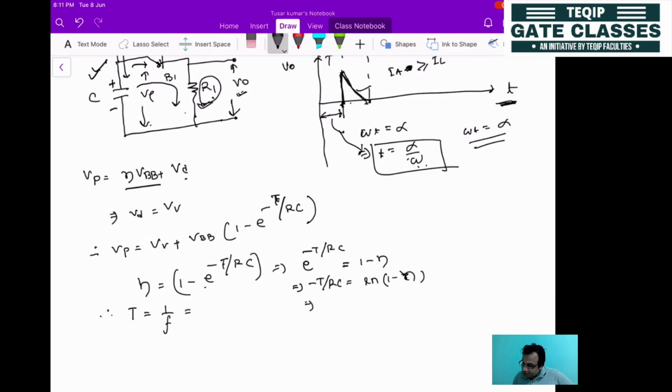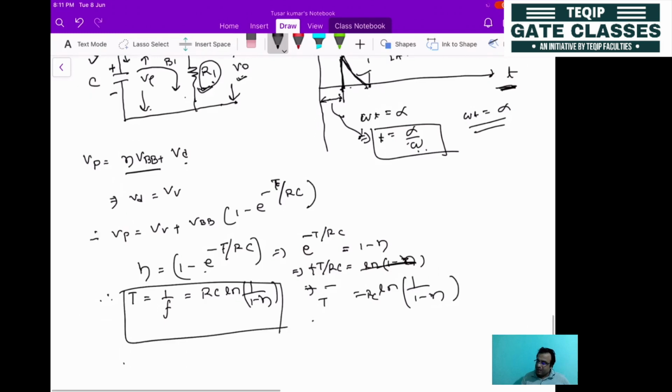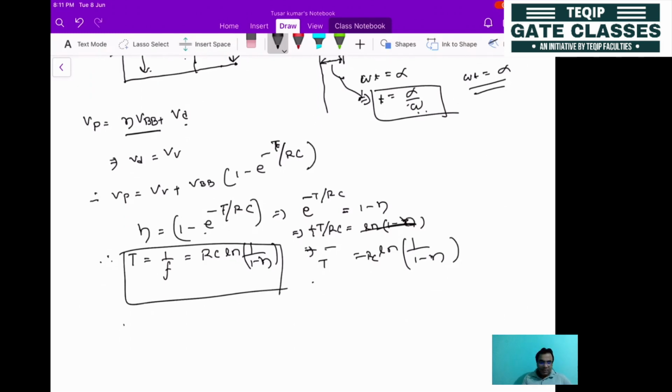So from this you can calculate the value of T. So 1 by f equals RC into ln 1 by 1 minus eta. Here the 1 minus eta comes from the negative sign; making it positive, it becomes ln 1 by 1 minus eta. So this is the expression for time, that is T equals RC ln 1 by 1 minus eta.